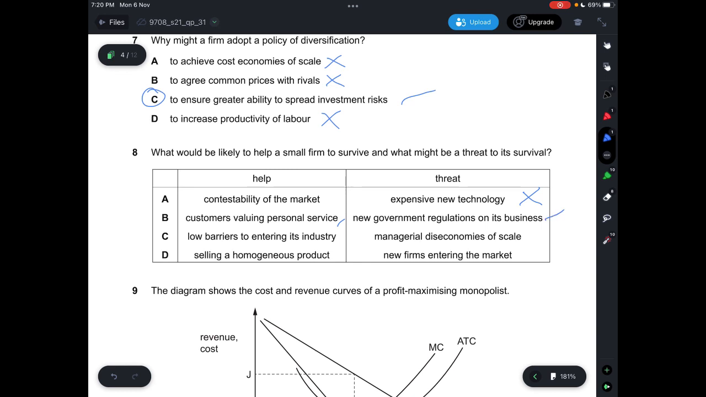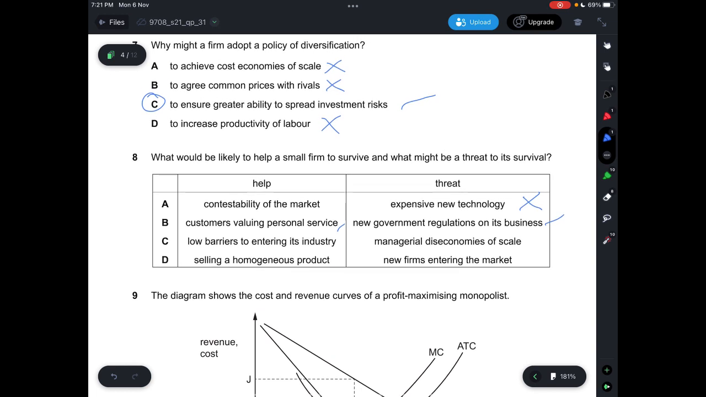And then let's look at C and D. C says low barriers to entry in its industry. Okay, that could be one. But right here it says managerial diseconomies of scale, not possible in a small firm, because small firms, it's easy to manage the entire management. And D, it says selling a homogeneous product. This is not of help. They need to sell differentiated products. So D is wrong because of that. So answer here is B.